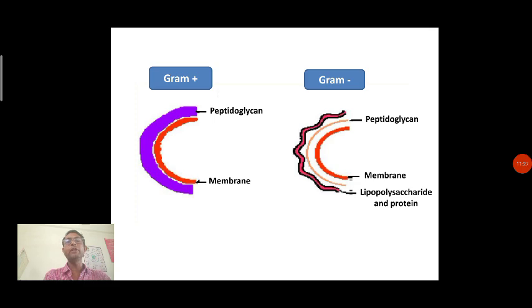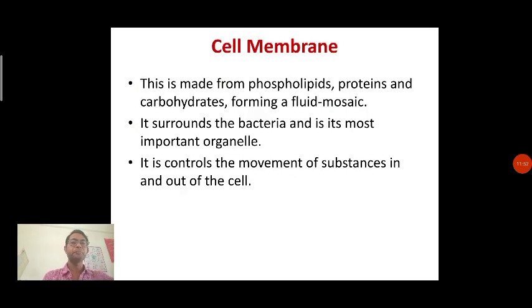Now, as we discussed earlier, there are two different types of bacteria available on the earth, categorized in two different ways. We call them gram positive bacteria, and in another way gram negative bacteria. So these two bacteria have a difference in their peptidoglycan layer, and that's why they show different structures.